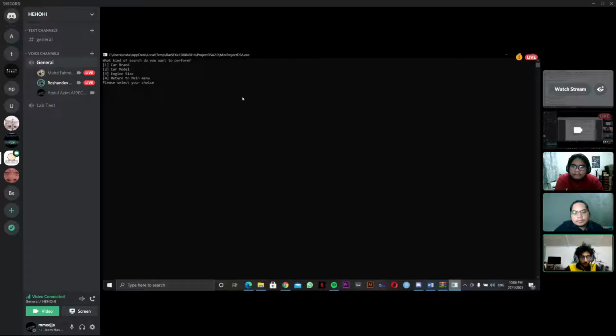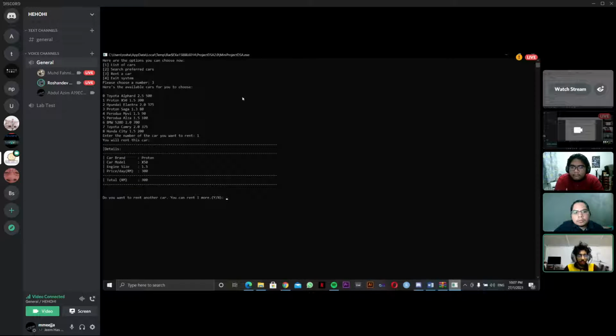So if I would like to go back to the main menu, I can choose to do that by choosing 4. And right now, if I would like to rent a car, all I have to do is click number 3 and enter. So here are the available cars for me to choose. Now I can enter the number of cars that I want to rent. So for example, if I would like to rent a Proton X50, I have to click number 1. And the details of the car brand, the car model, the engine size, and price per day, including the total amount that I have to pay, would come out.